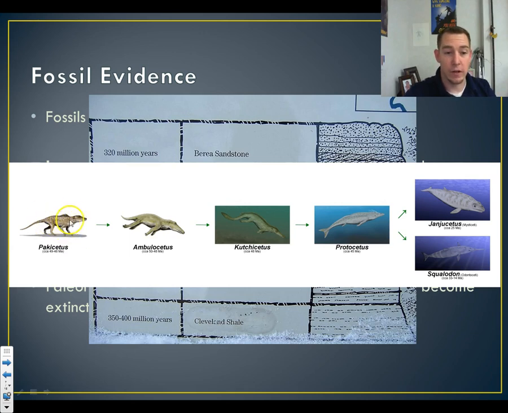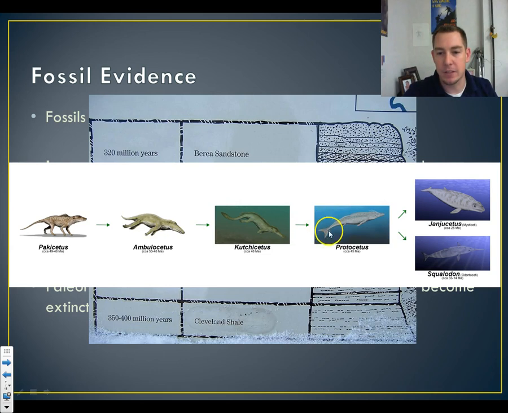So it's a land-dwelling organism. Started spending a lot of time in the water. So those like Ambulocetus, it was better for it to be able to move in the water. It needed to be more streamlined. And then we get over here, and you can see the tail is getting bigger and the back legs are getting smaller because it's using those less and using the tail more to help it swim.